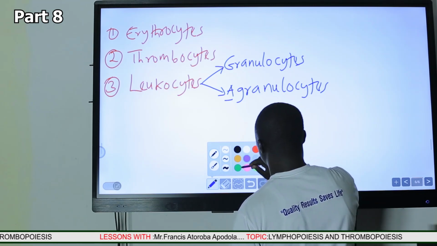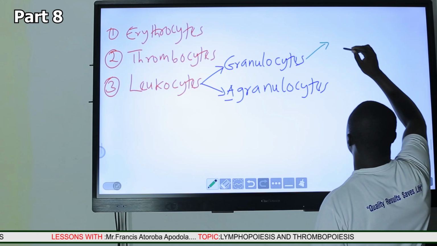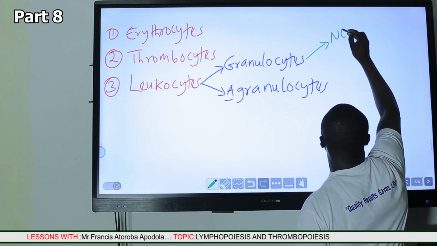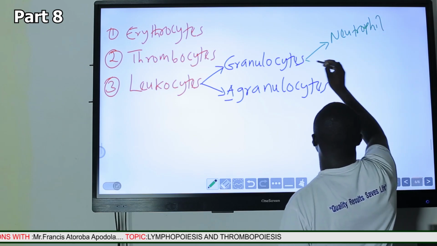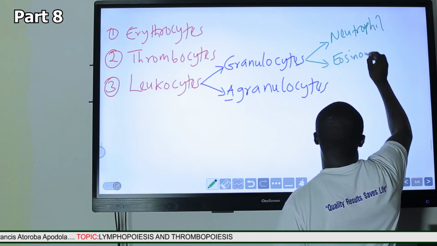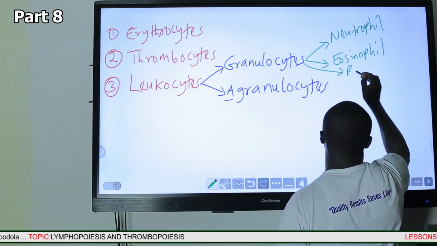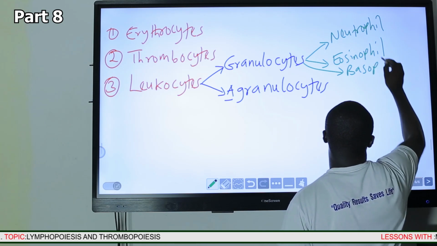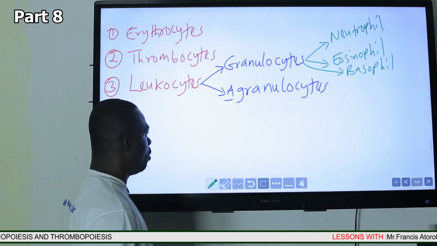So basically these are the cells that we see in circulation. Let's look at the granulocytes. The granulocytes typically are the neutrophil, which has granules in its cytoplasm, then the eosinophil, then the basophil. So these are the types of granulocytes.